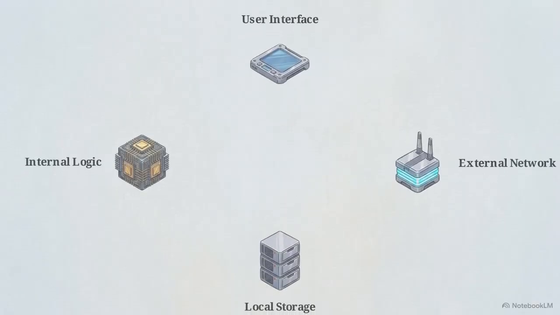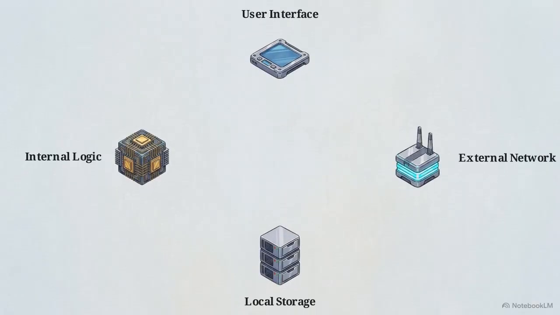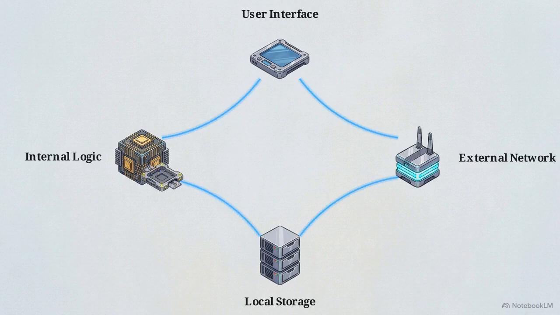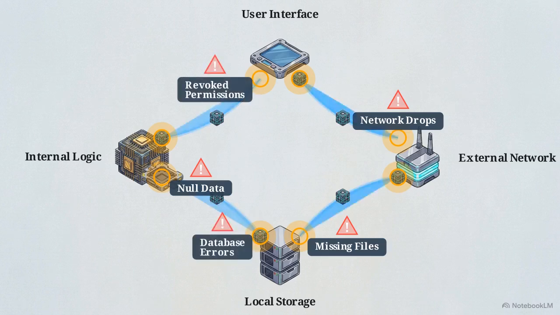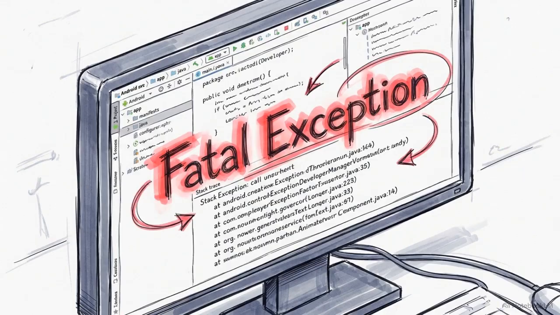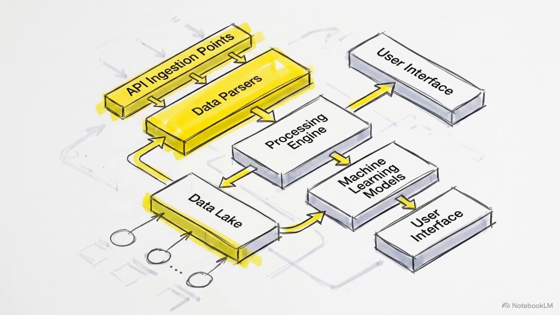This isometric 3D model represents a standard application. It operates as a holistic data pipeline connecting the user interface, internal logic, local storage, and the external network. While this pipeline moves data efficiently, every connection point where information is ingested or requested acts as a potential vulnerability for system collapse. There are 5 specific threats constantly attacking these junctions: null data, network drops, missing files, revoked permissions, and database errors. Adopting a defensive architecture means we stop reacting to these crashes after the fact. We proactively build structural safety nets into these ingestion points before the failures can even occur.